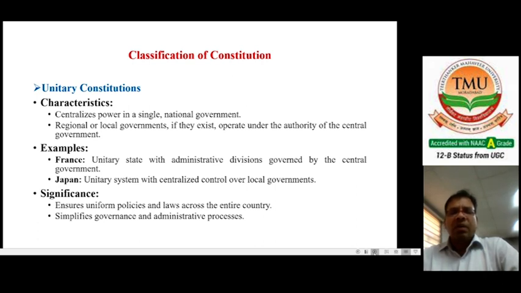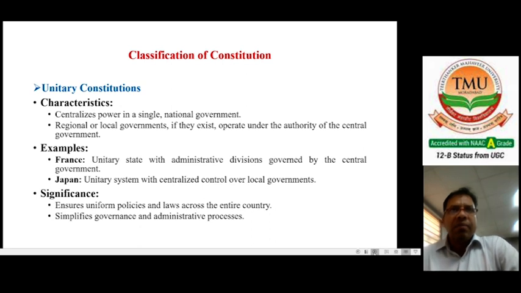A unitary constitution means centralized power in a single national government. There are no provinces or state governments. Regional or local authorities, if they exist, operate under the authority of the central government. For example, France is a unitary state with administrative divisions governed by the central government, and Japan has a unitary system with centralized government over the local governments.